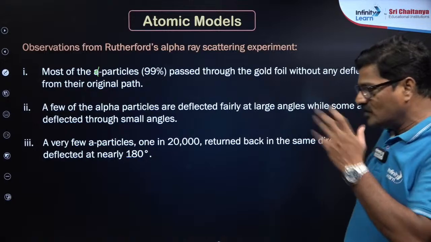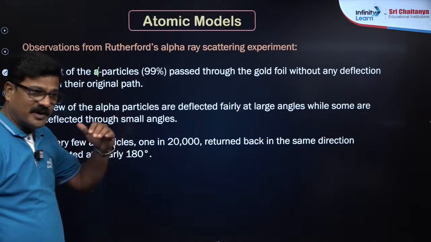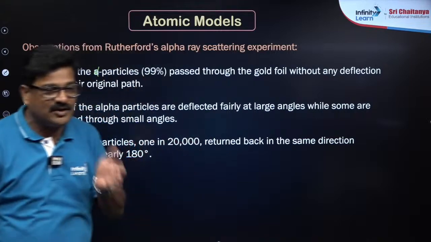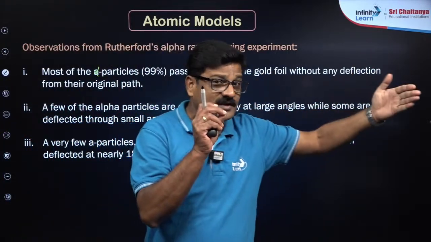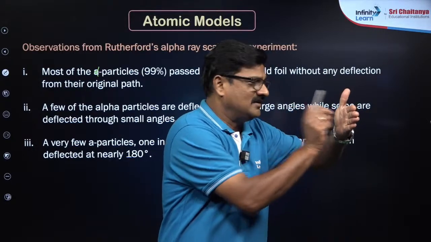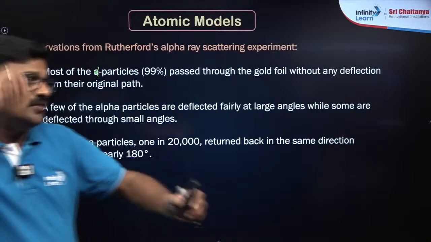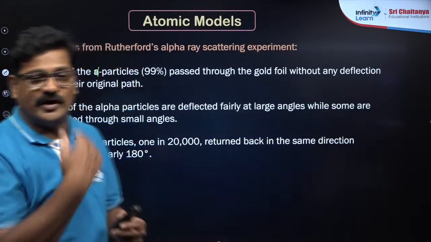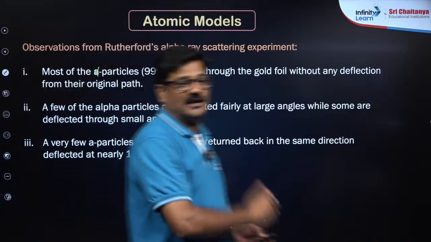So that a few alpha particles are penetrating and 1 in 20,000 alpha particles are going and coming back, because this alpha particle is a lighter particle, the nucleus is heavy, so when a lighter body hits a heavy body, it has to come back. Like a ball you throw on the wall, it has to come back from the wall, because it is a lighter particle.